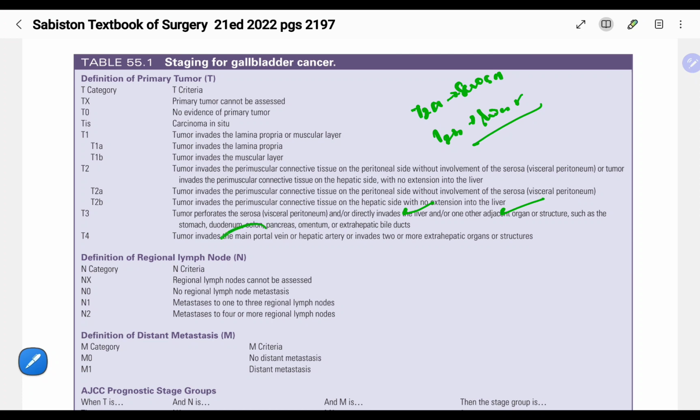T4 invades main portal vein, hepatic artery, or invades two or more extrahepatic organs or structures. NX, regional lymph node cannot be assessed. N0, no regional lymph node mets. N1, mets to 1 to 3 regional lymph nodes, N2, 4 or more. M0, no distant mets. M1, there are distant mets present.